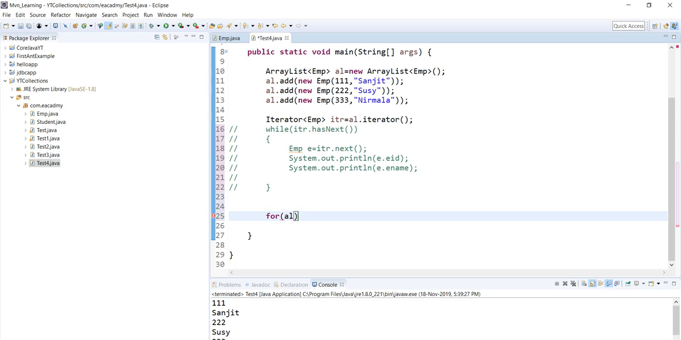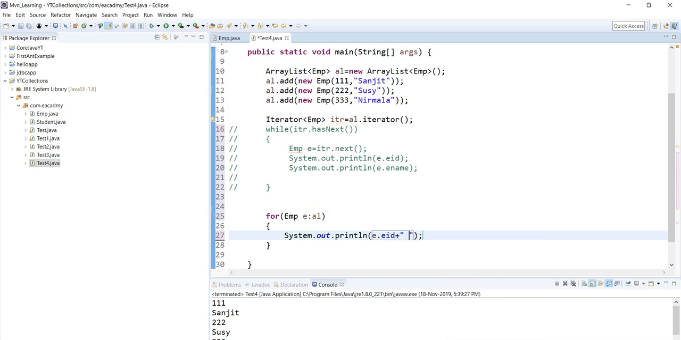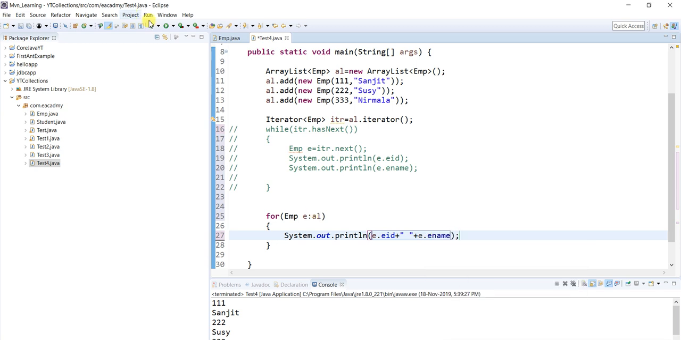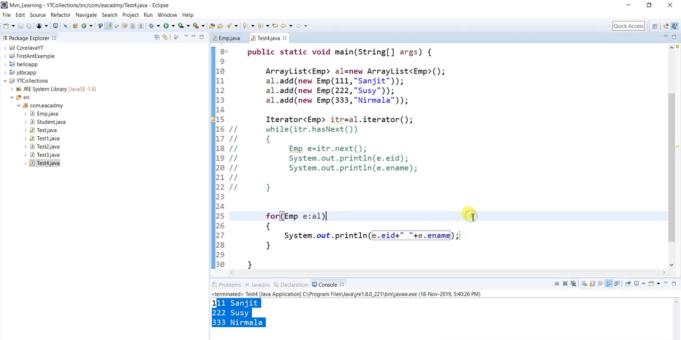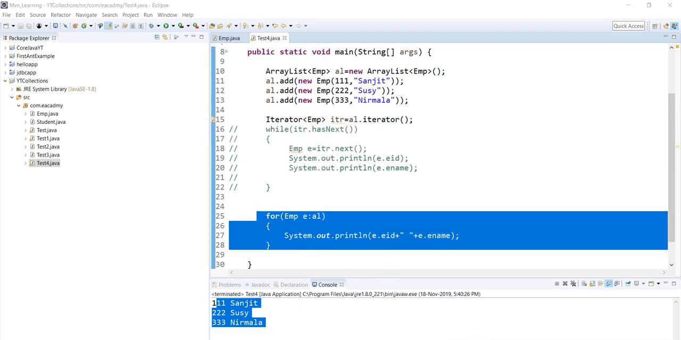So I'm going to write this for the array list, and I know each element inside the array list is of type employee, right? Sysout now e.eid plus e.ename. If you run this code, you can see I'm getting the same output again. So you can use either of these. You can use iterator, you can use for loop, for each loop.